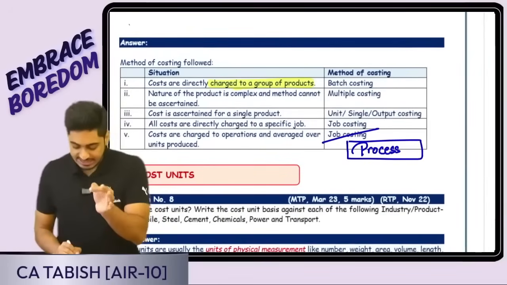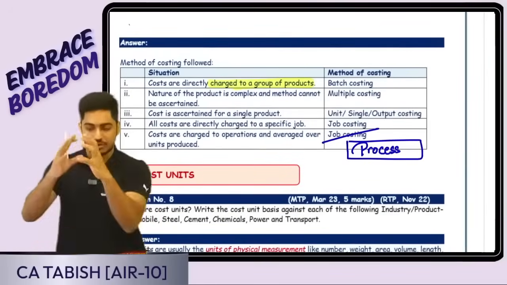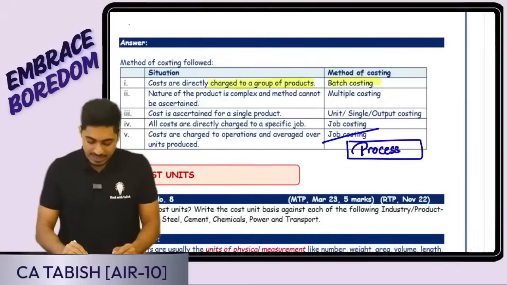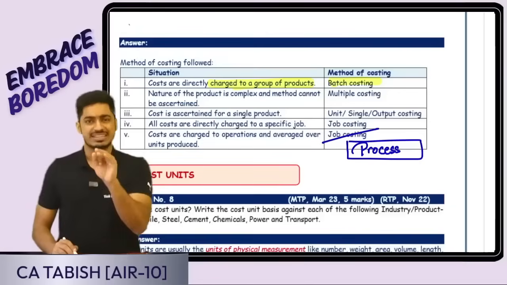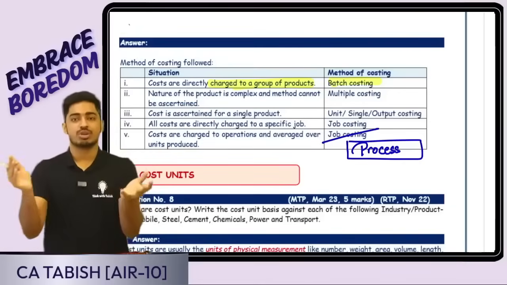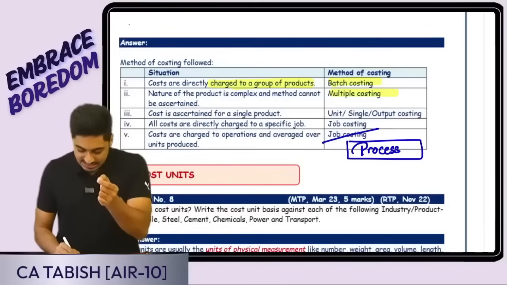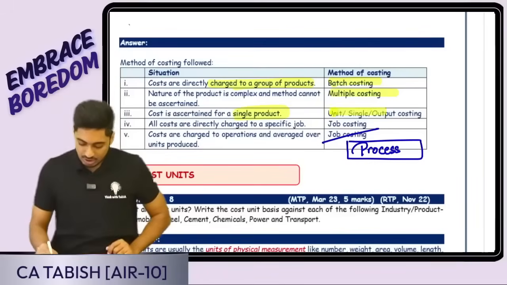Costs are directly charged to a group of products. For a single product or for a group of products, I'm charging a group. That means it is going to be batch costing. Okay. Nature of the product is complex, and method cannot be ascertained. There cannot be a single method. That means more than one method of costing is coming into picture. Multiple costing. Okay, cost is ascertained for a single product. I am producing only one single product. It is going to be unit or output costing.